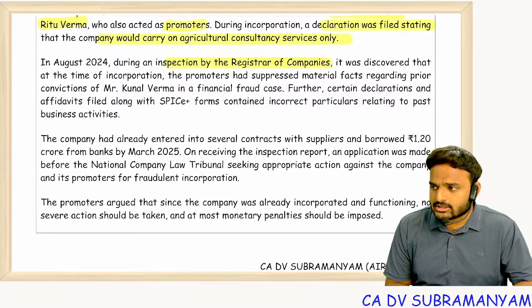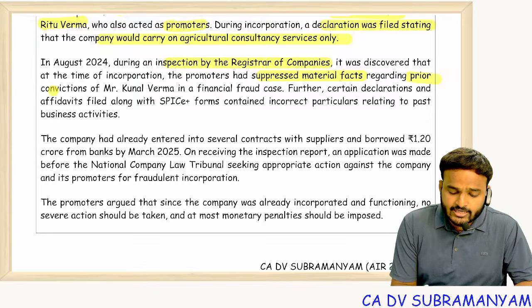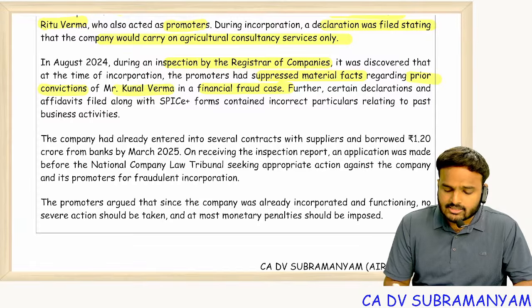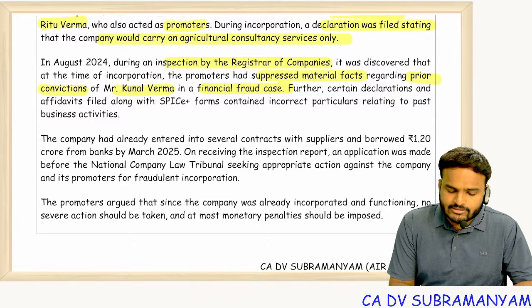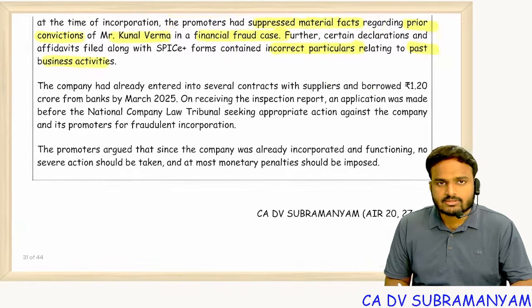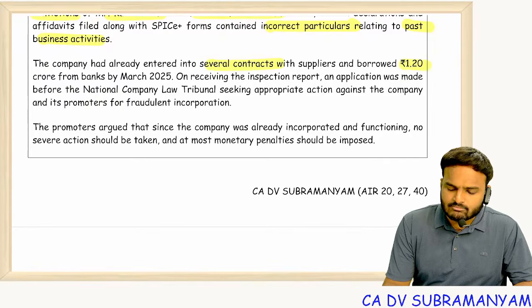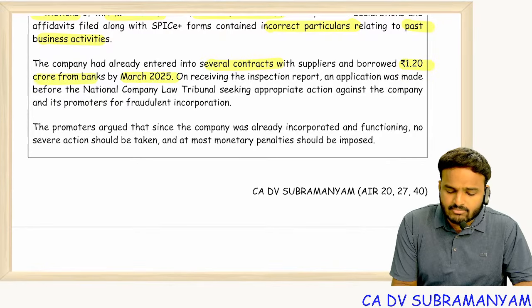In August 2024, during an inspection by the registrar of companies, it was discovered that at the time of incorporation, the promoters had suppressed material facts regarding prior convictions of Kunal Verma in a financial fraud case. Further, certain declarations and affidavits filed along with the SPICe forms contained incorrect particulars related to the past business activities. The company had already entered into several contracts with suppliers and borrowed 1.2 crore from banks by March 25.